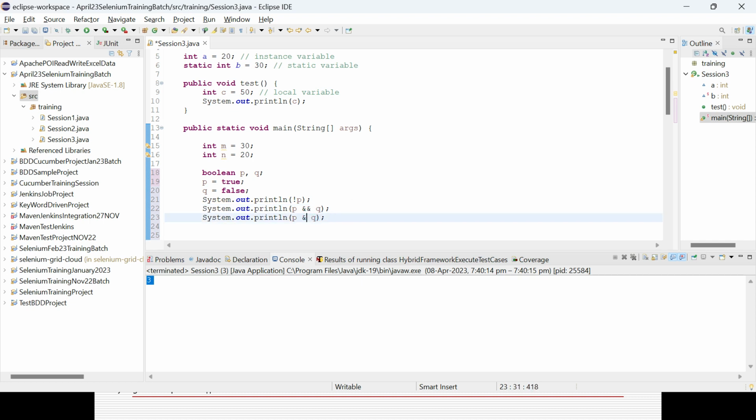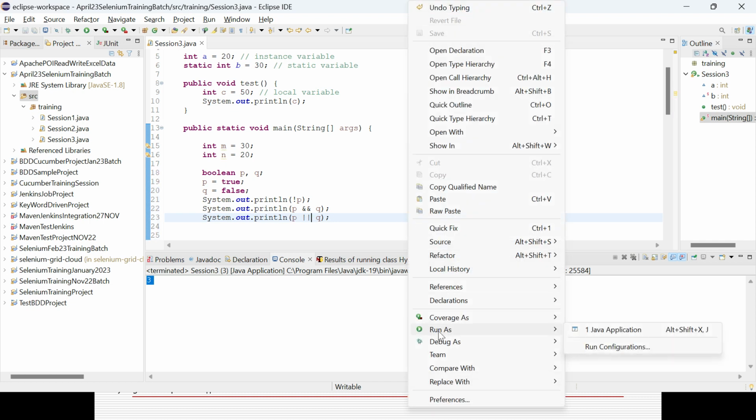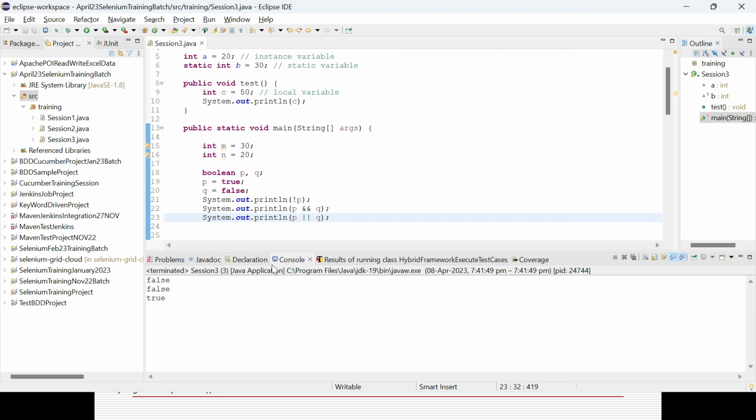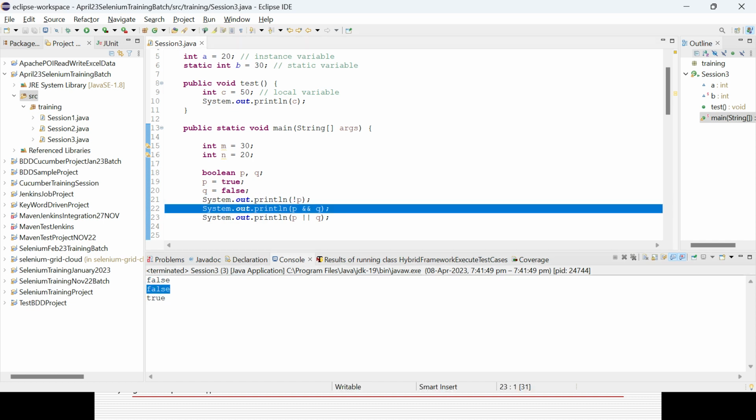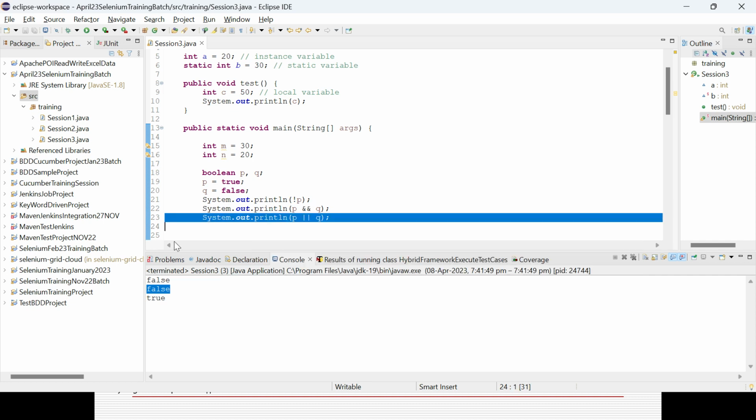So logical or is the double pipe. It will give you again a boolean value. You could see the p value was true, so not p means false, the opposite. Then ampersand, because one value is false, it will give you false, and here one value is true and it is giving you true.